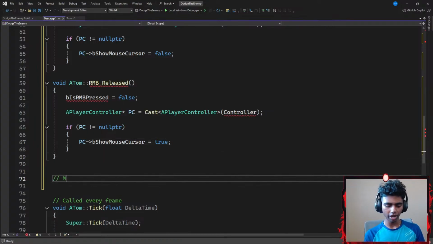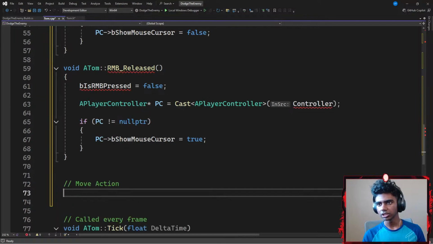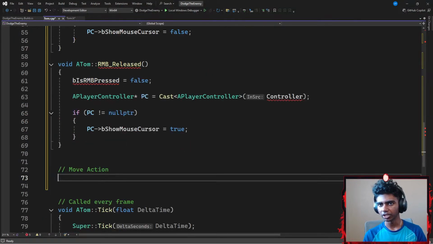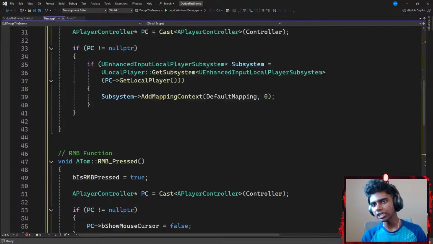This is gonna be for my move action. I'm gonna work on moving my player using key controls. I think this is my editor kind of tweaking here, so I will ignore it for the time being. Okay, now for my move function, I'm firstly going to go with something like a void function from my ATOMSys class. I'm going to go with something like void ATOMSys class, which is going to use a scope resolution operator to point towards my move function that requires a parameter.